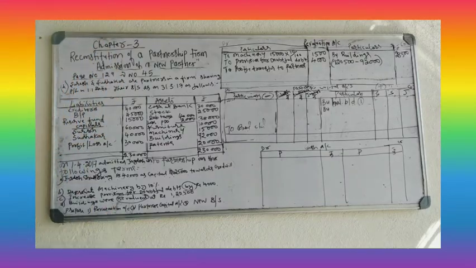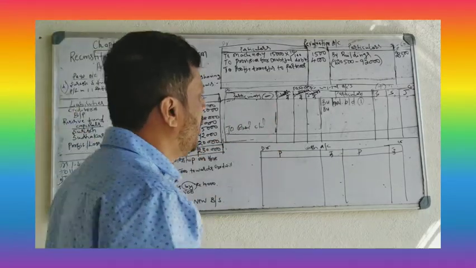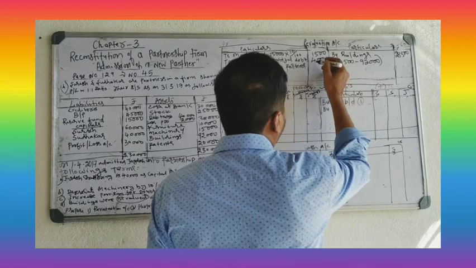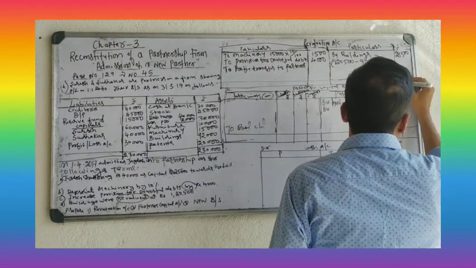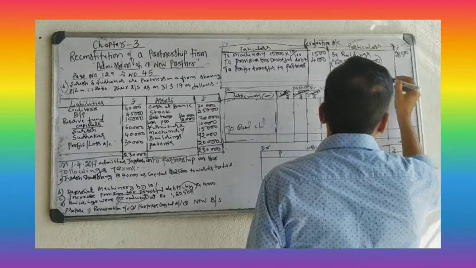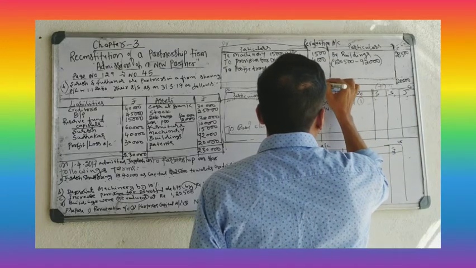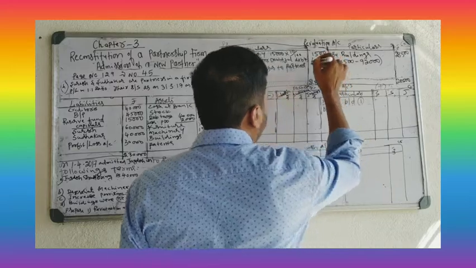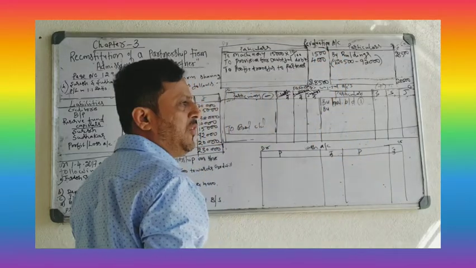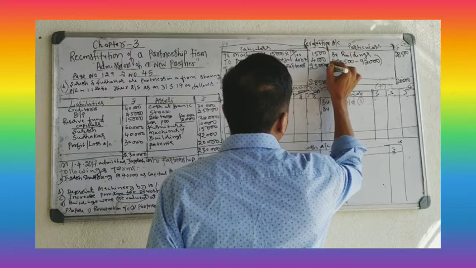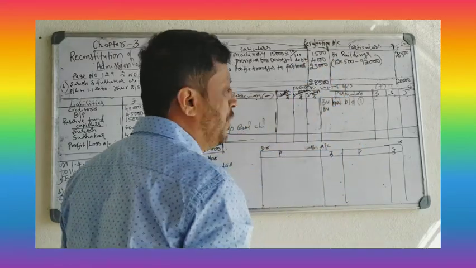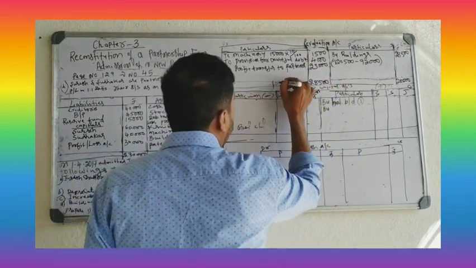So we have recorded all the adjustments. Now make the total. Debit side here is only 5,500, but credit side is 28,500. 28,500 minus 5,500 is 23,000. This 23,000 you have to divide among partners equally.